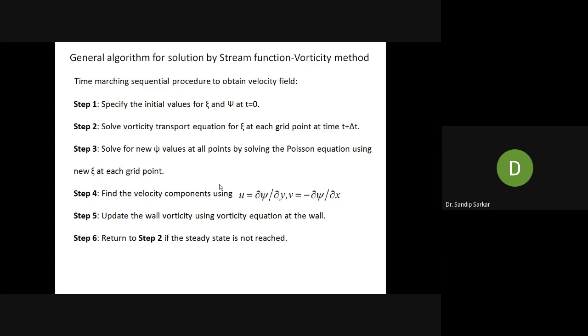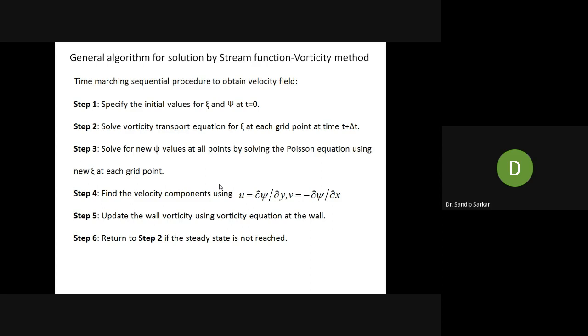The vorticity equation is a convection diffusion equation with a transient term. Since the equation is transient, one must have the initial condition and the boundary conditions.